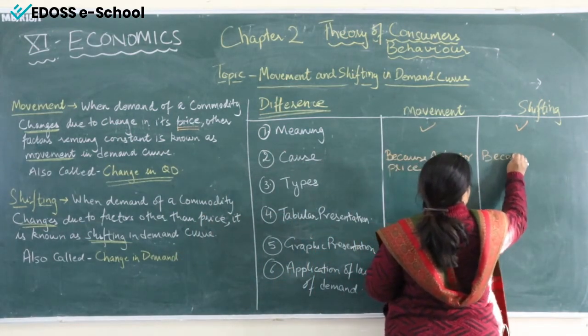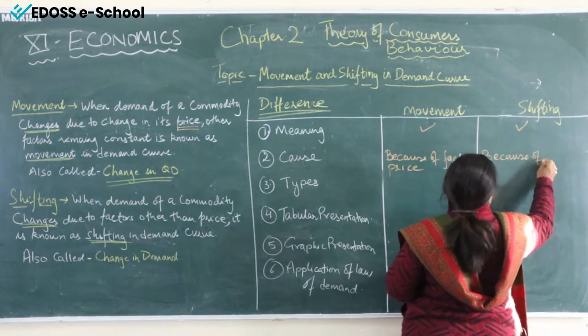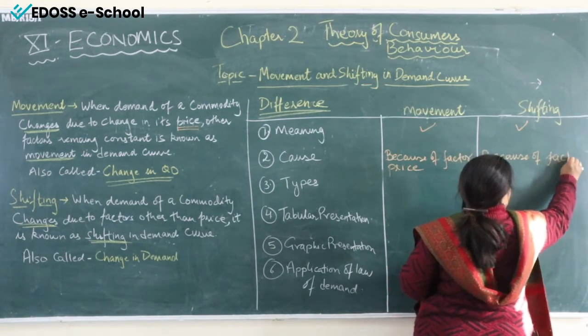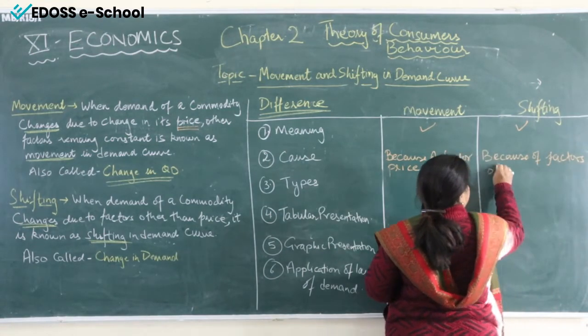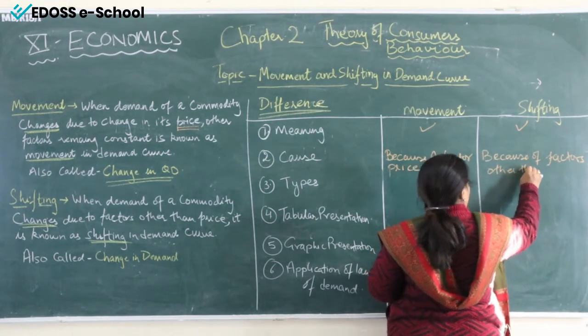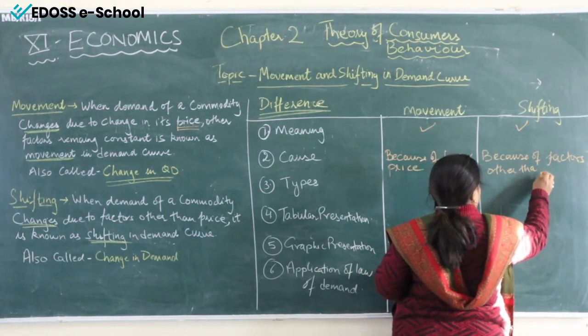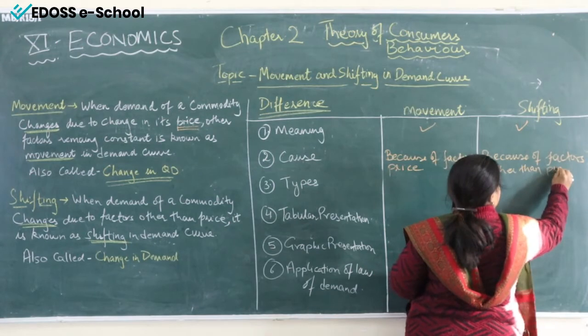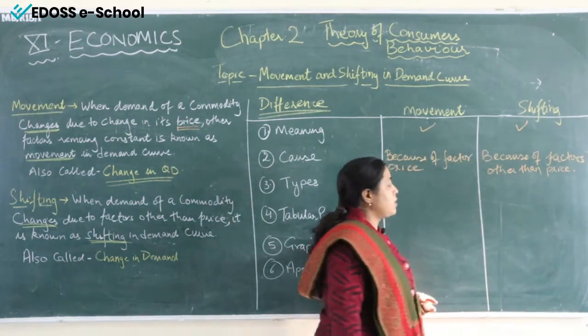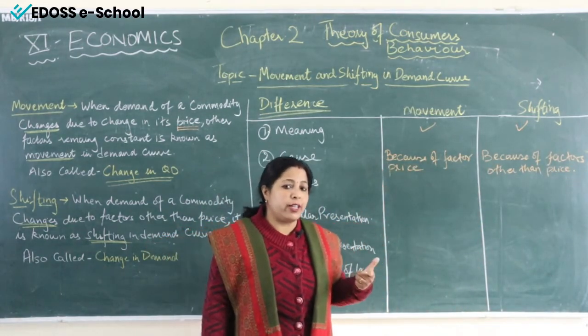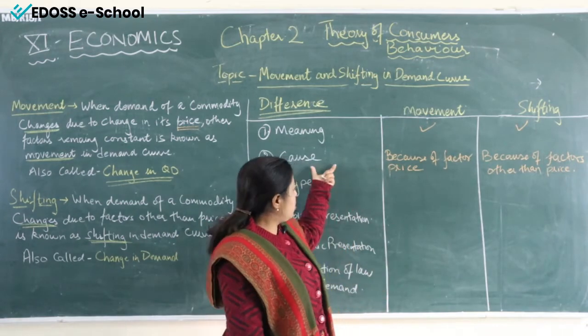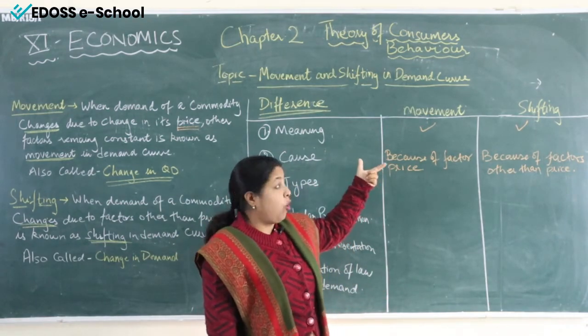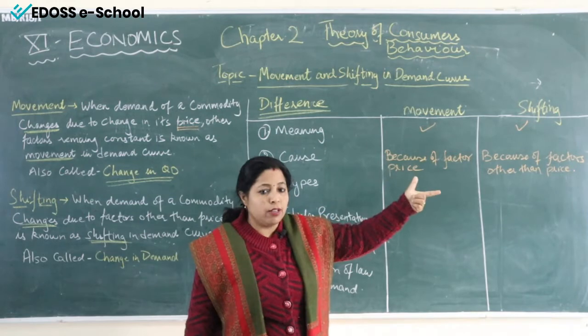And shifting takes place because of factors other than price. I hope you have understood these concepts. Factors other than price means when demand changes because of other factors. So this is the second point of the difference between movement and shifting.